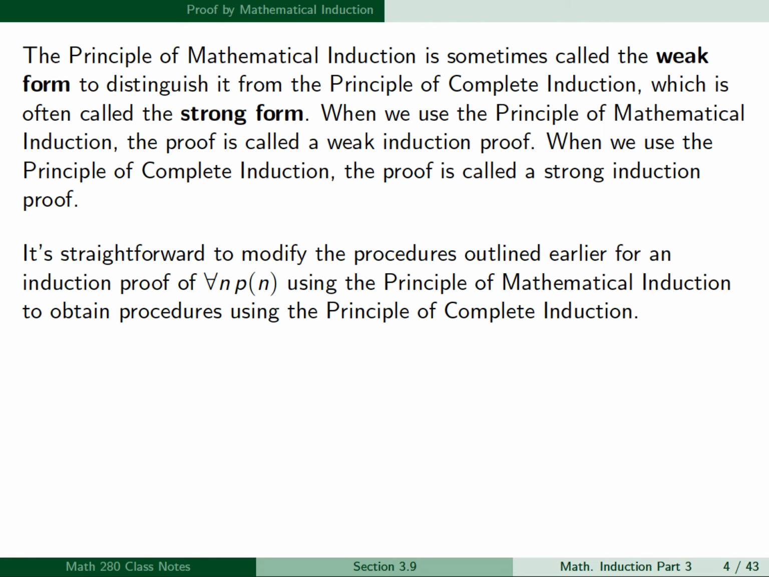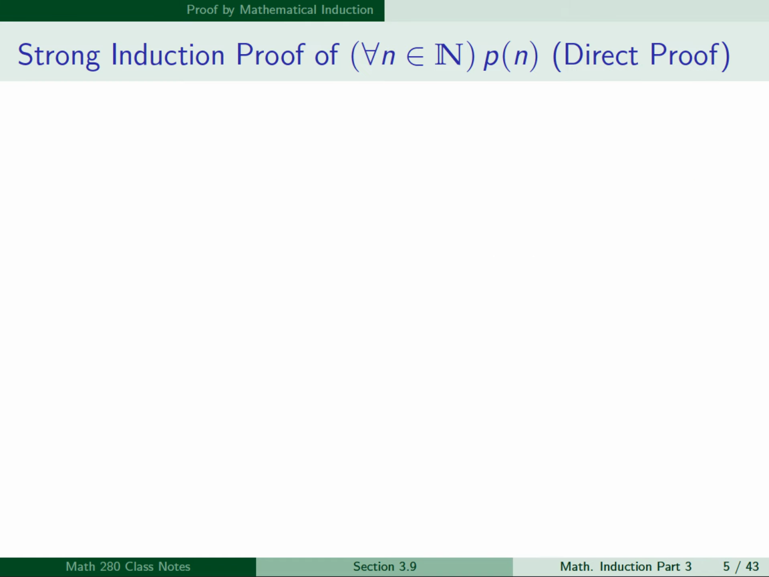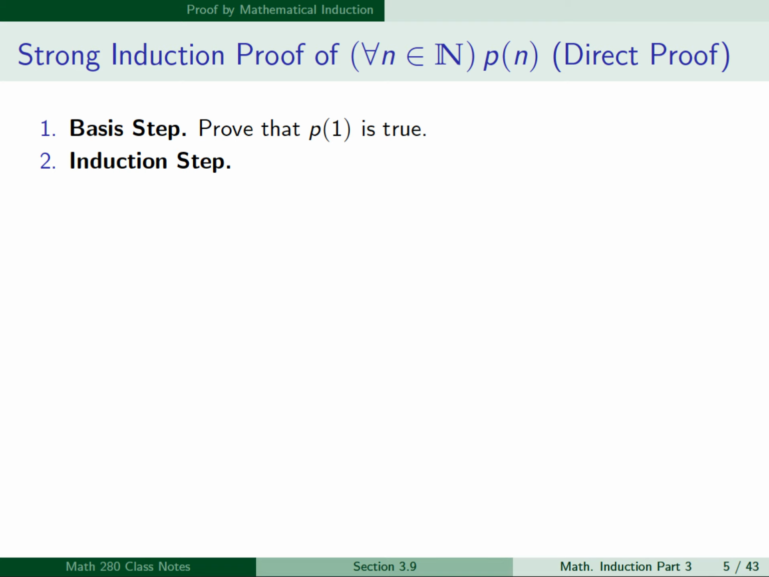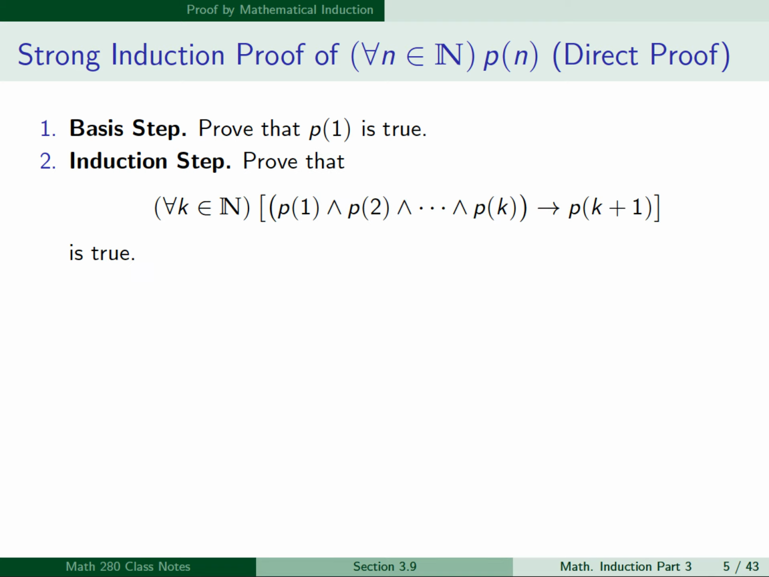It's straightforward to modify the procedures outlined earlier for an induction proof of for all n, P(n), using the principle of mathematical induction to obtain procedures using the principle of complete induction. The procedure for a direct proof is as follows. So first we have the basis step, and for this we need to prove that P(1) is true. And second, we have the induction step. And this is where things differ.